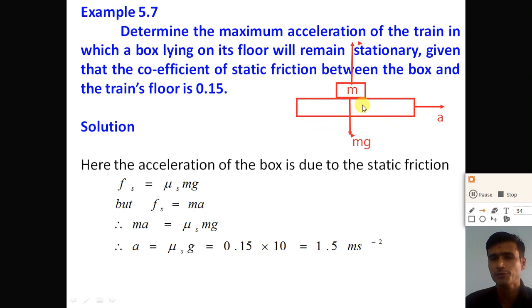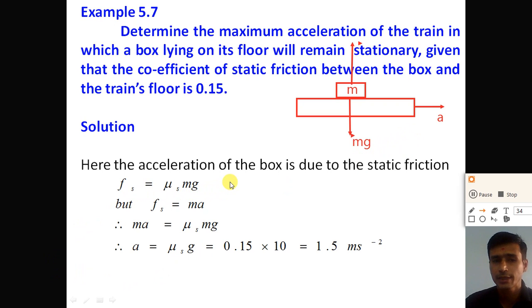What forces are acting on the box? First, the weight force mg is in the downward direction, and the normal reaction force N is in the upward direction. The box is stationary in the vertical direction, so the normal force is equal to the weight force: N is equal to mg. The static friction Fs is equal to mu s into N, so instead of N we put mg, and we get Fs is equal to mu s mg.